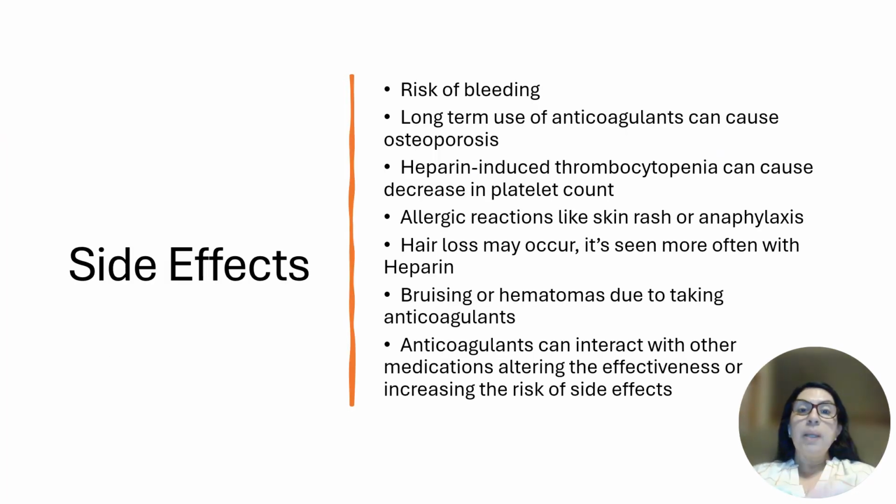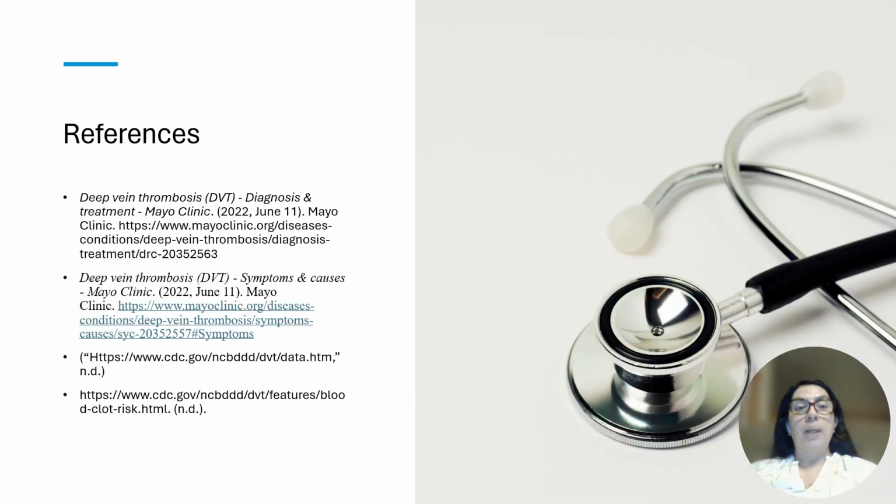Side effects of treatment include the risk of bleeding. Long-term use of anticoagulants can cause osteoporosis. Heparin-induced thrombocytopenia can also cause a decreased platelet count. Some allergic reactions are skin reactions, or they could be anaphylactic. There is also hair loss that may occur, especially with people injecting heparin, and bruising or hematomas due to the anticoagulants. Anticoagulants can also cause drug interactions with other medications, altering their effectiveness or increasing the risk of side effects, whether prescribed or over-the-counter.